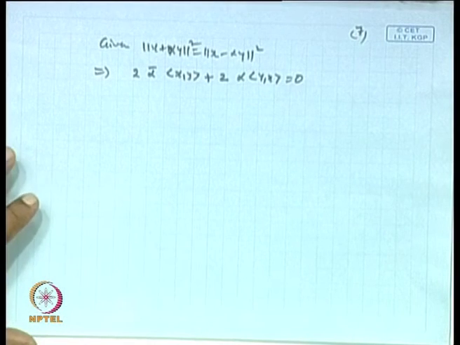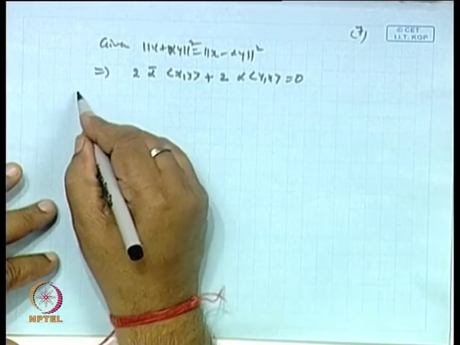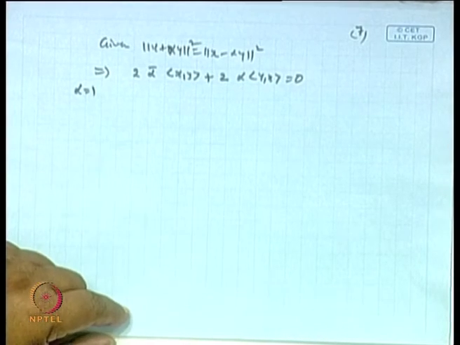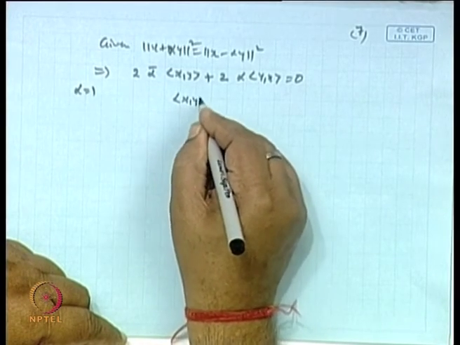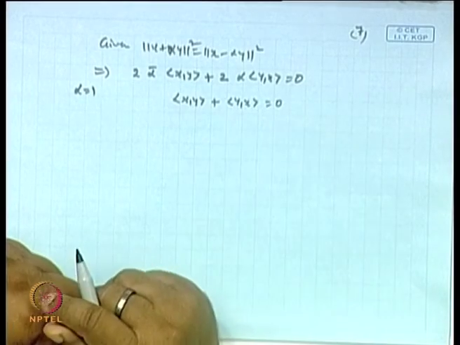Now this is given for any inner product space x. So suppose I take alpha to be 1. What you get is inner product of x y plus inner product of y x is 0.